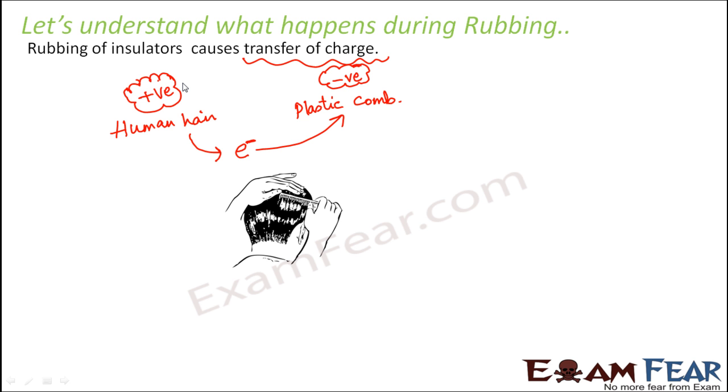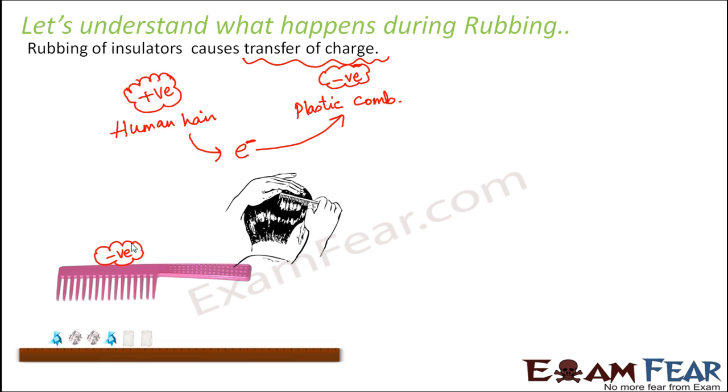Fine. Now in the second part of this activity, we take that plastic comb, which is now negatively charged. So it is no more neutral, it has a negative charge over it. But these negative charges are the excess electrons which are present only over the surface of the comb. Now this plastic comb comes in contact with these pieces of paper. Do they have any charge? They are neutral. Right now they do not carry any charge.